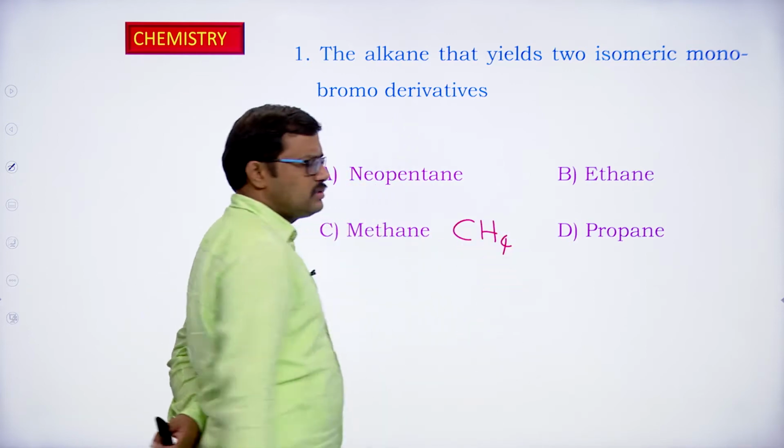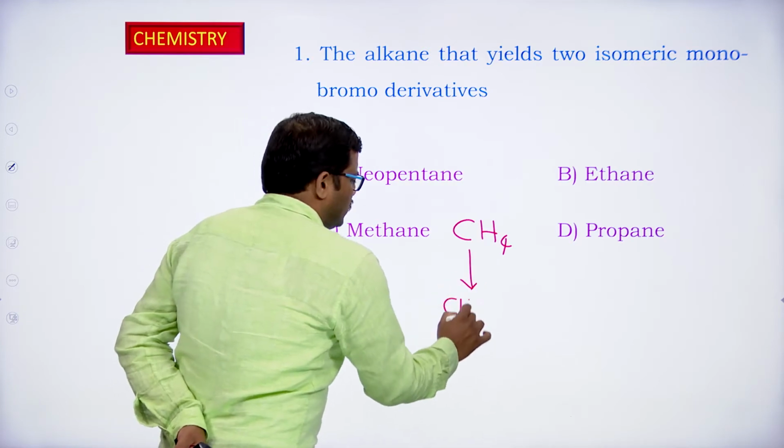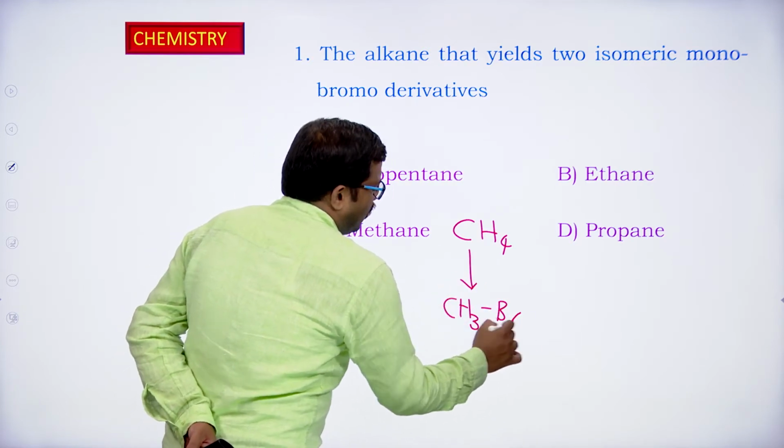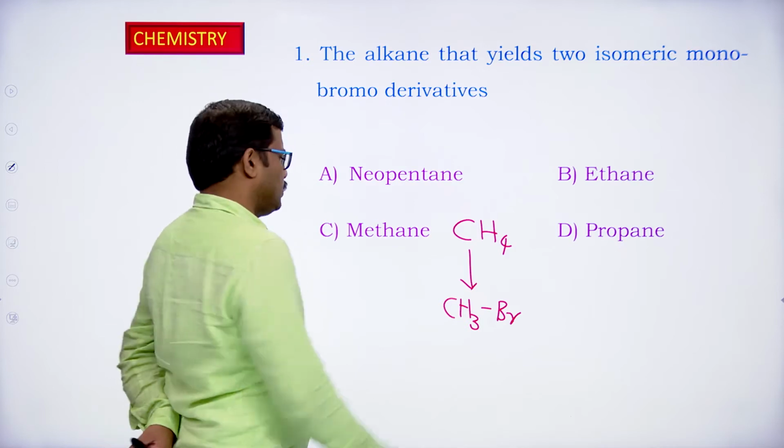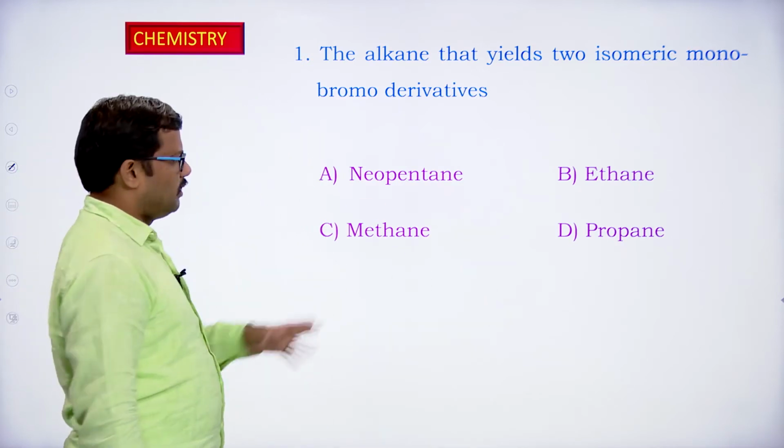CH4, so all the hydrogens in CH4 are identical. So replacement of one of the hydrogens with bromine, we get CH3Br. Only one type of product is obtained, so this is also not the option which we are looking for. Then look at propane.